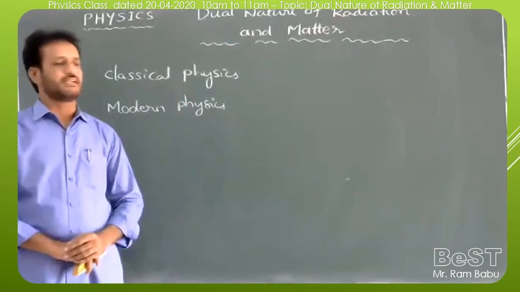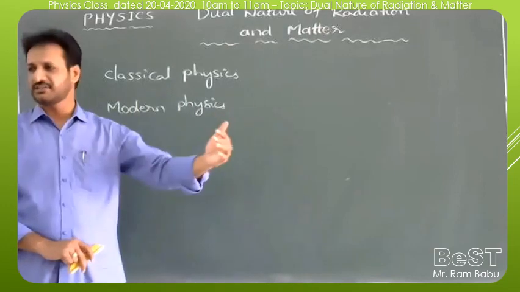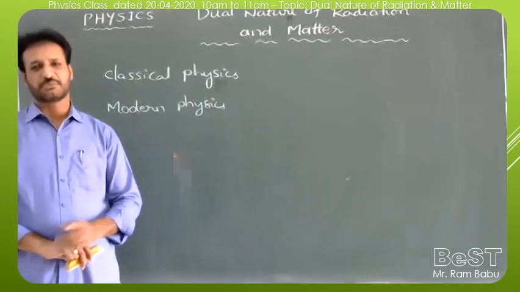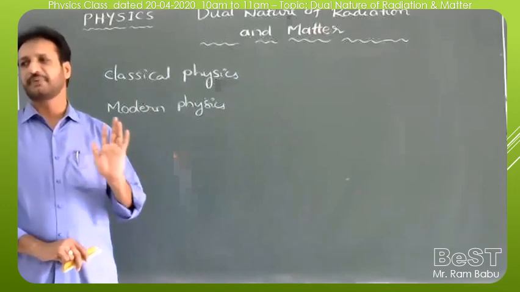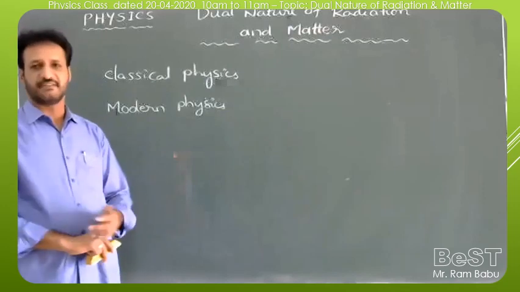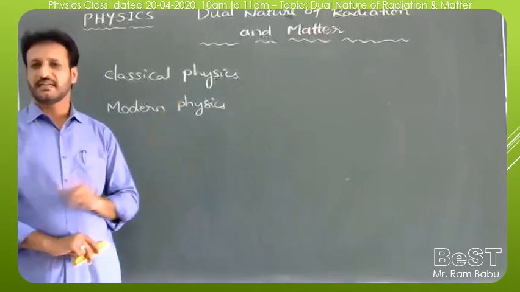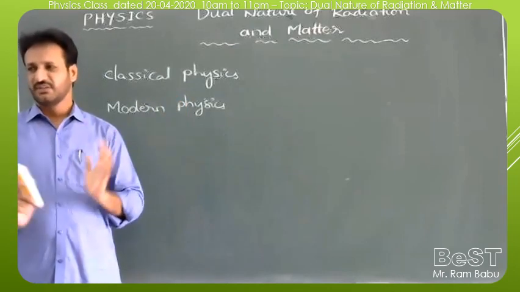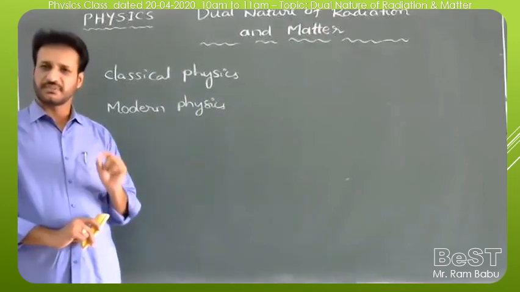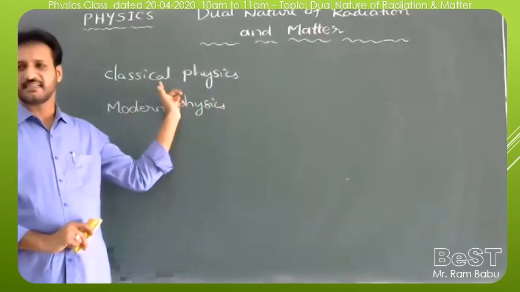That is when we are discussing the motion of bodies in a straight line. For example, a car moving along a straight line at 10 meters per second. The size of the car is not negligible, and the speed of the car is not comparable to the speed of light. The speed of the car may be 20, 30, or 15 meters per second, very little compared to the speed of light. And the size of the car is also not comparable to the size of the atom; it is very large. So whenever an object's size is bigger than that of the atom and it moves with a speed very much less than the speed of light, that kind of physics is generally called classical physics.